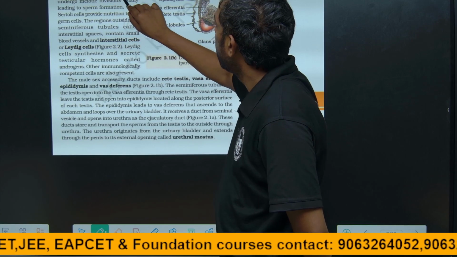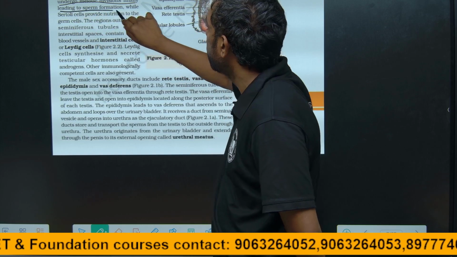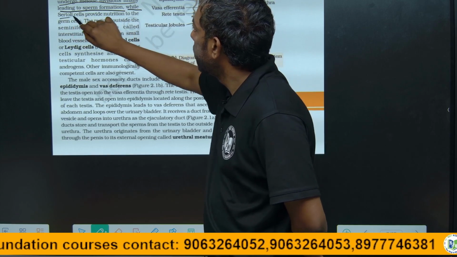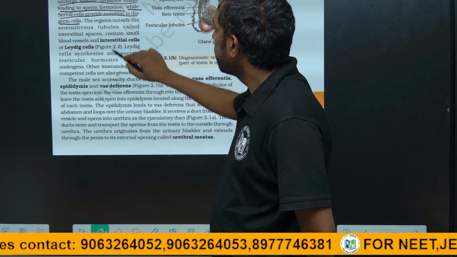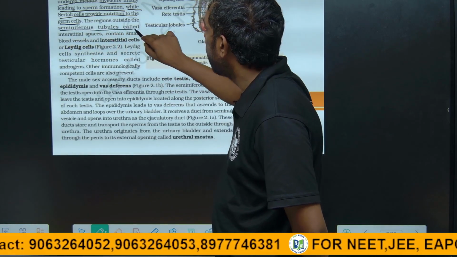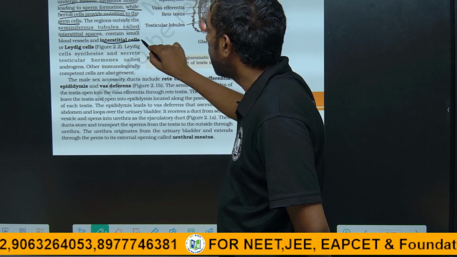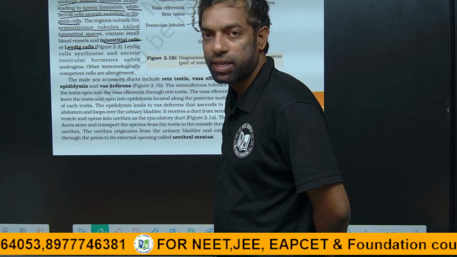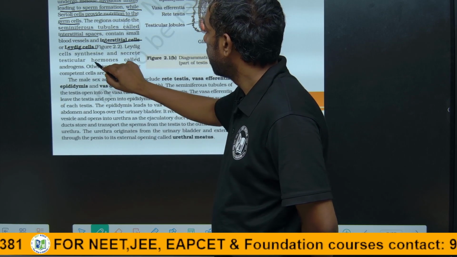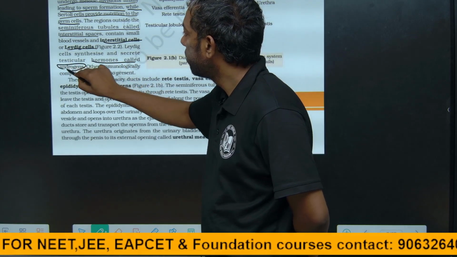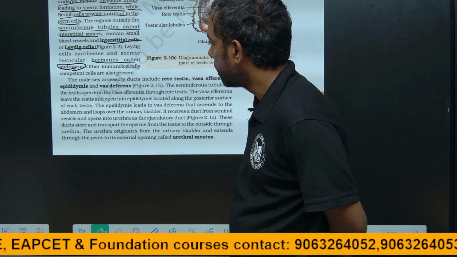Male germ cells undergo mitotic divisions, finally leading to the formation of sperm, while Sertoli cells provide nutrition for germ cells. The region outside the seminiferous tubules is called the interstitial space. The interstitial space has Leydig cells. They produce male hormones called androgens, which is testosterone. Yeah, we will discuss this next.